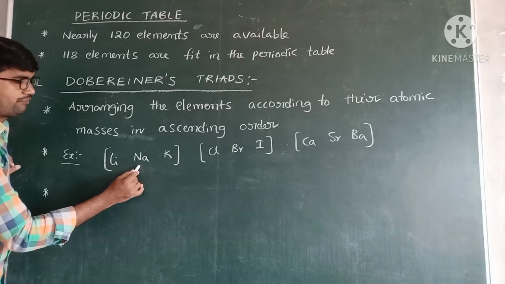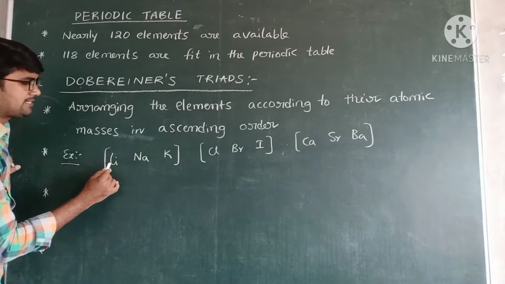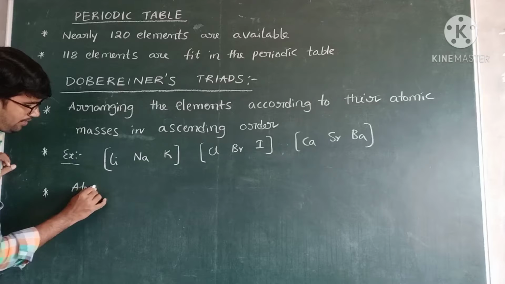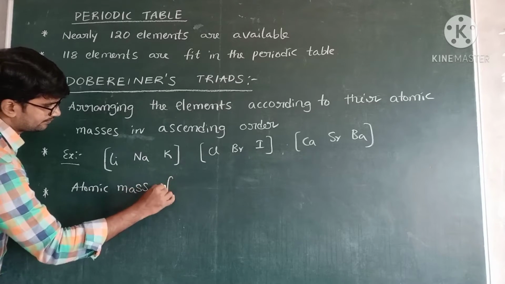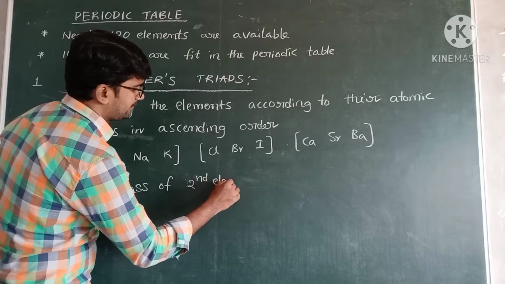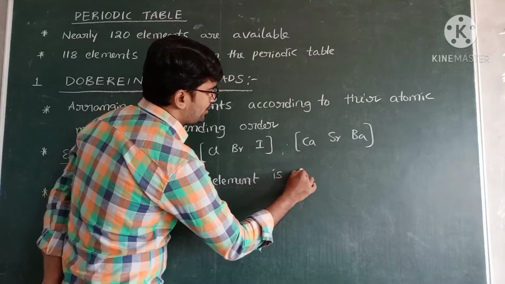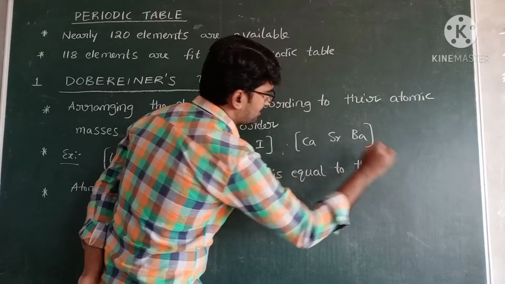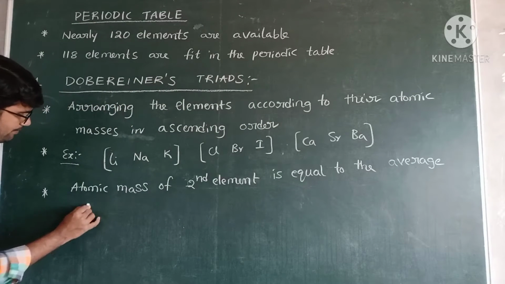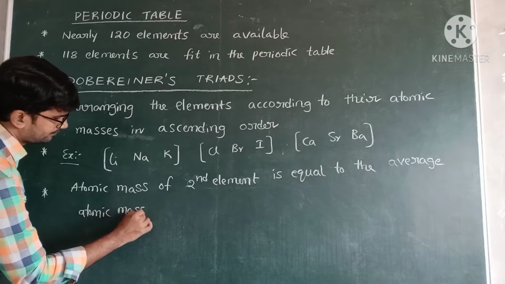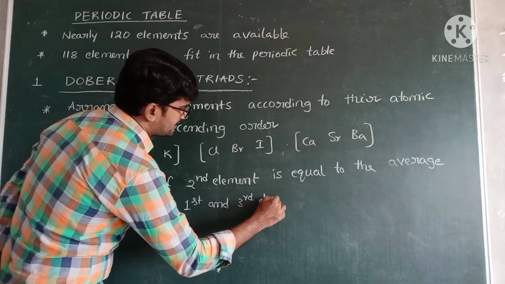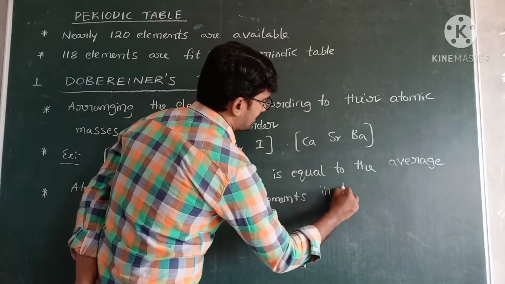Or, the atomic mass of the second element is equal to the average atomic mass of the first and third elements in a triad.